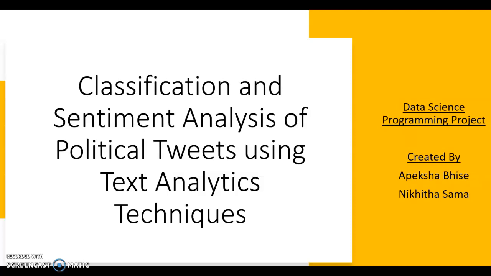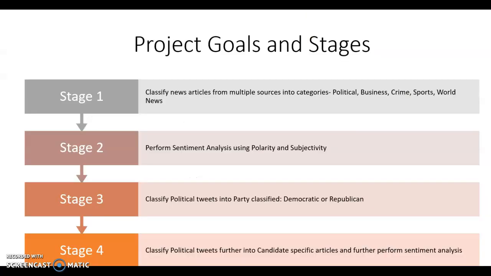Hello everyone. In this video, we'll be talking about our data science programming project, which is on the topic classification and sentiment analysis of political tweets using some text analytics techniques. The project is divided into 4 stages. The first stage is to classify news articles from multiple sources into 5 categories. That's political, business, crime, sports, and world news. The next stage would be to perform sentiment analysis on these news articles using polarity and subjectivity.